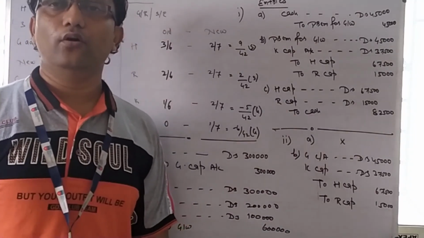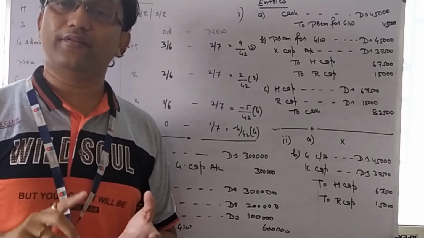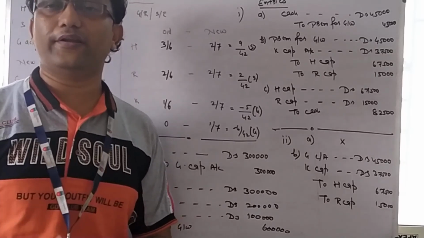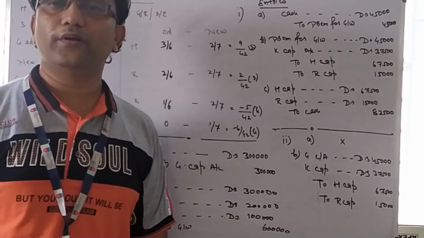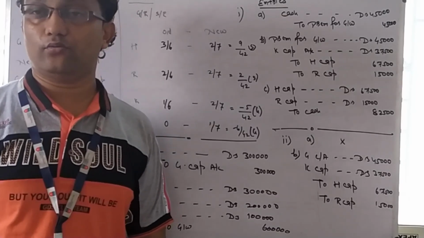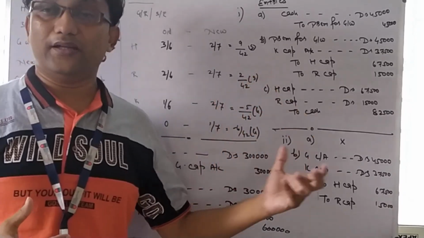Now in our next video, we will do the revaluation part and the PL and reserves adjustments, or writing off of the PL and reserves. Old PL and old reserves are to be written off and then the revaluation account. And in our last part, we will do the capital adjustment part.